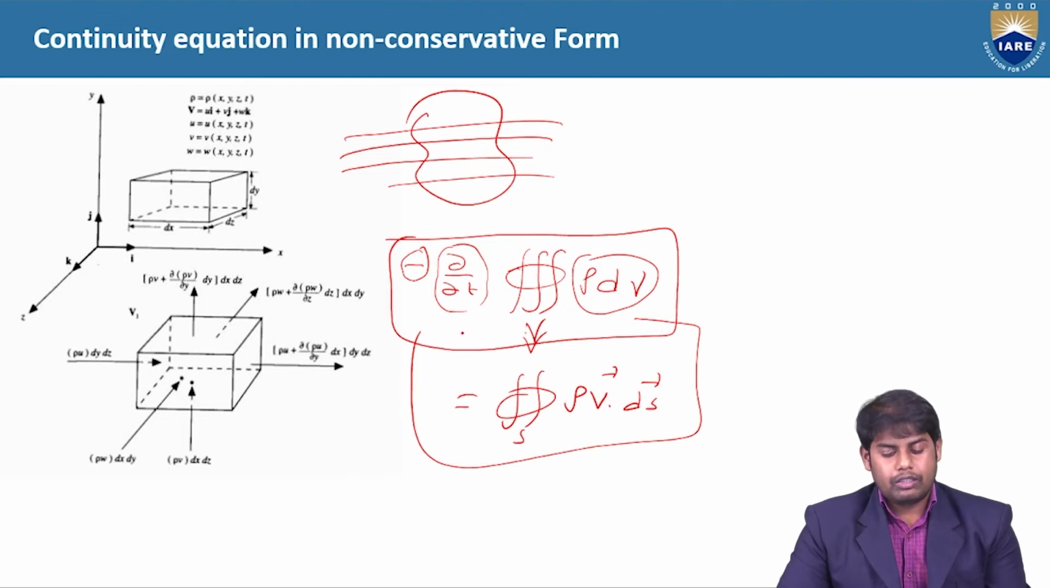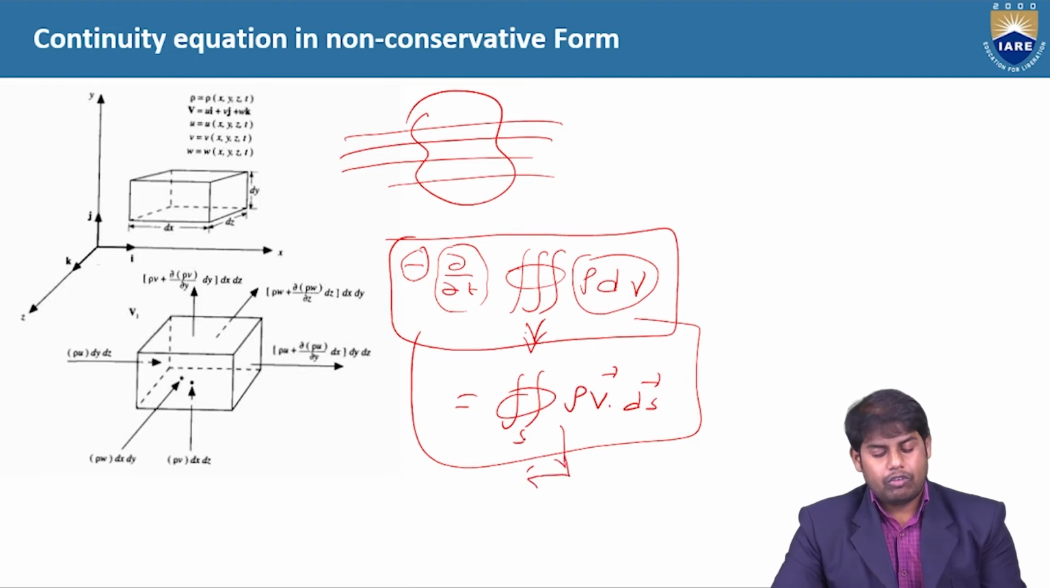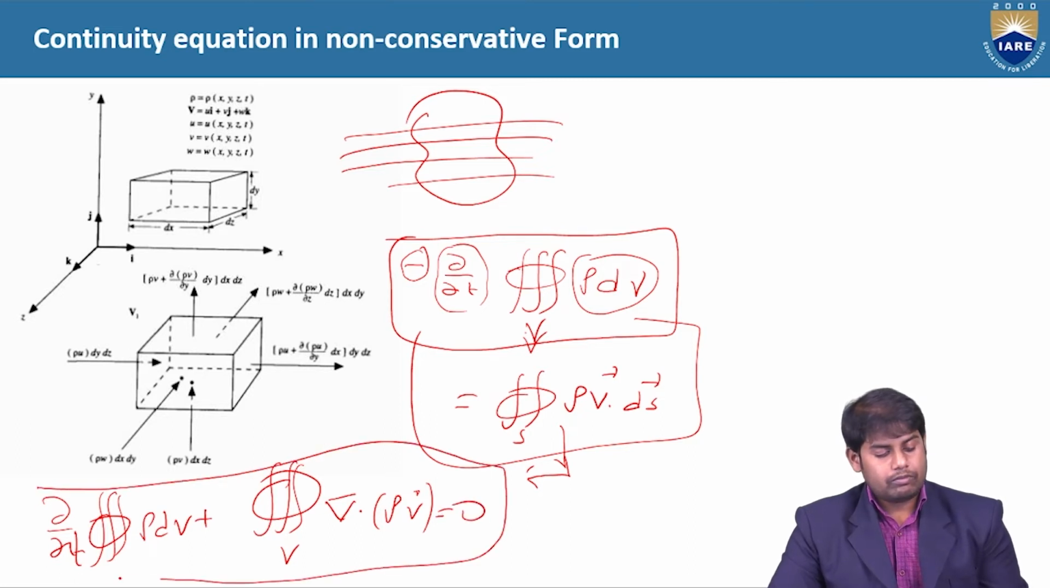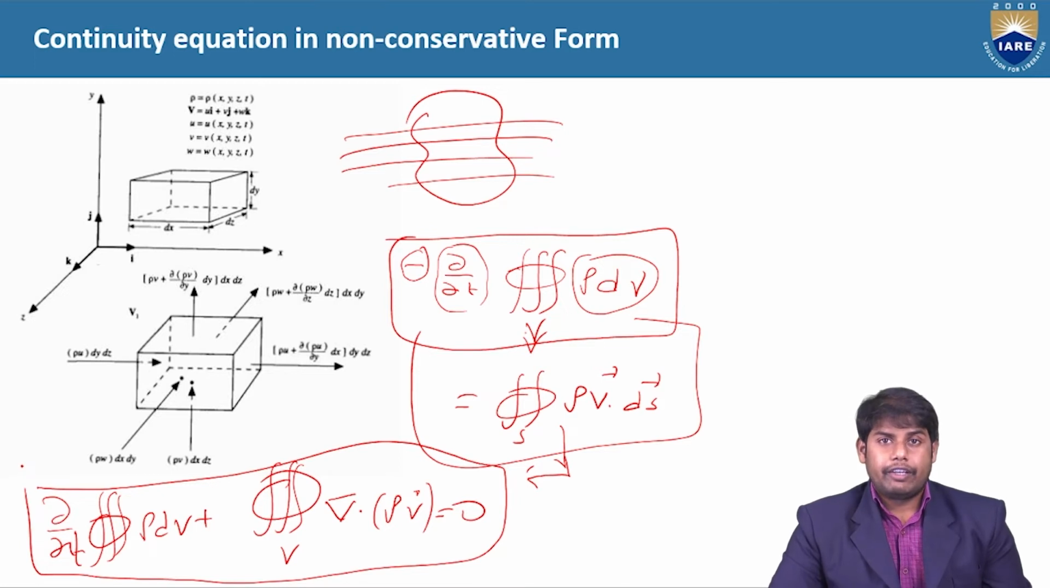So we have to put all these things in, let's say, a volume integral. So what will we do? We will change the surface integral to a volume integral. How will we do this? We will keep this as a volume integral, and this will be del dot rho v. If you see the total equation, that would be dou by dou t volume integral of rho dv plus volume integral of del dot rho v is equal to 0. So this is the continuity equation derived in the integral form.